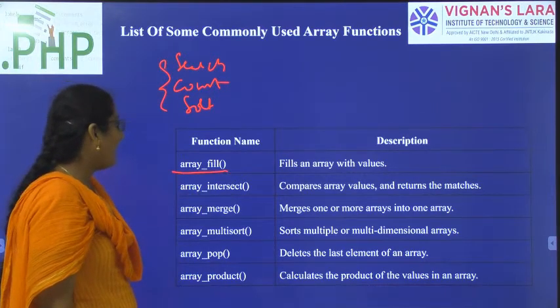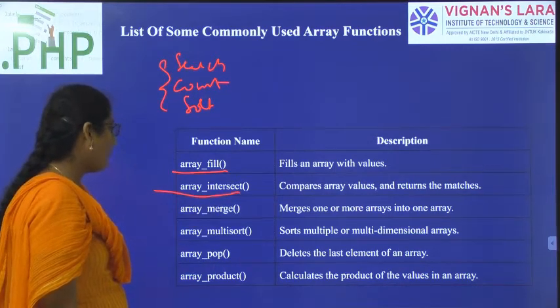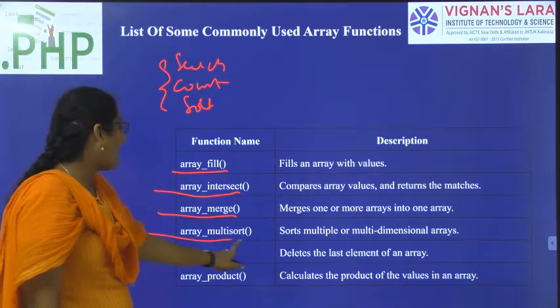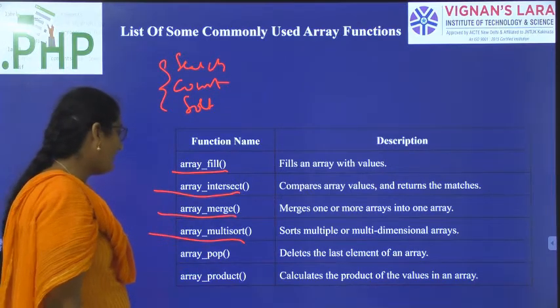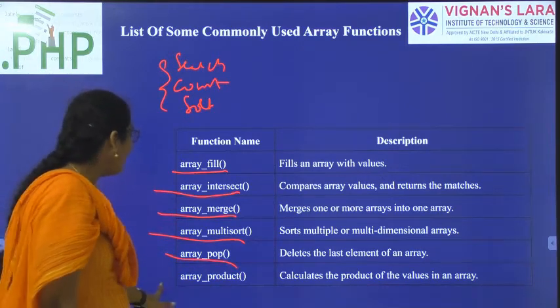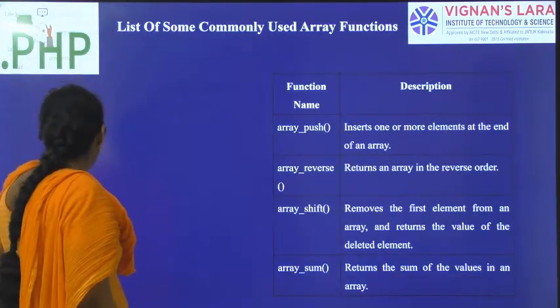Array fill, to fill the element values in the array. Array intersect, to compare the values of two arrays. Array merge, to merge the two different arrays. Array multisort, to perform sorting in multi-dimensional arrays. Array pop, delete the last element of the array. Array product, to calculate the product of elements in the array.